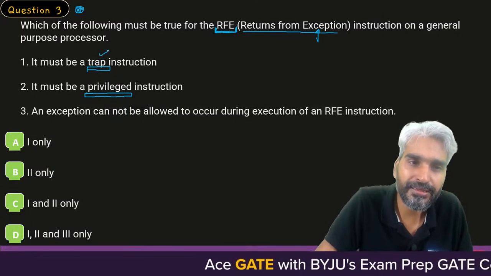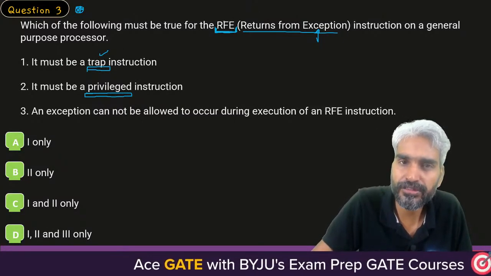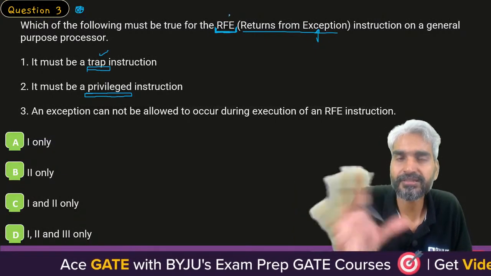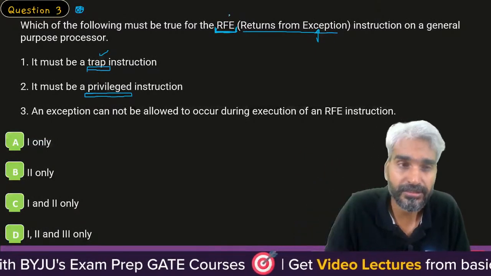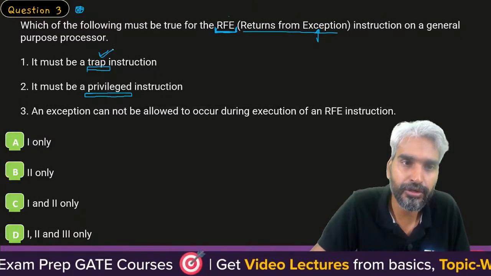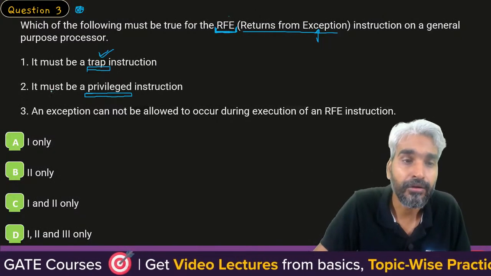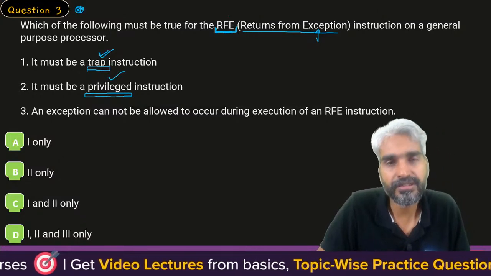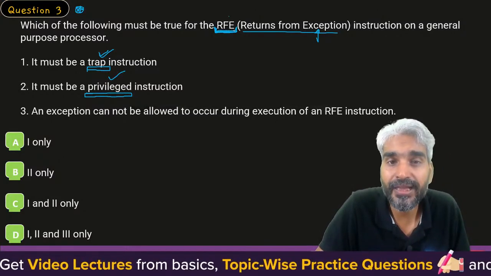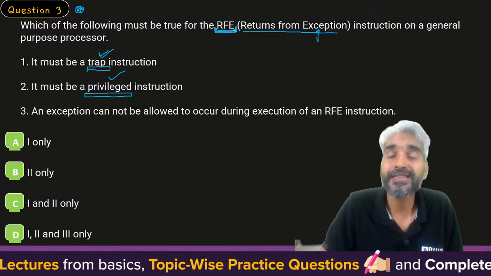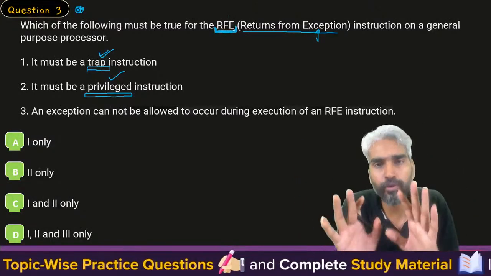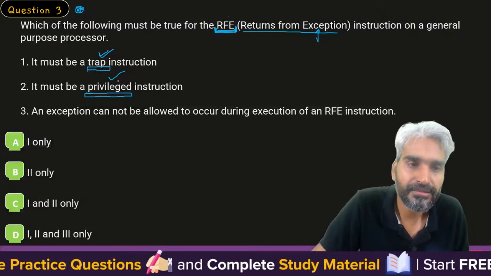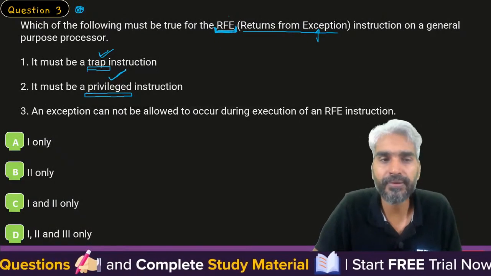So yes sir, it must be a trap instruction, because some exception is being raised, you are being trapped in something, and you are trying to return from that. Now it must be a privileged instruction. Yes sir, while you are returning from the exception, you are still executing the instruction of that interrupt only, right? So yes, you are still executing the privileged instruction.